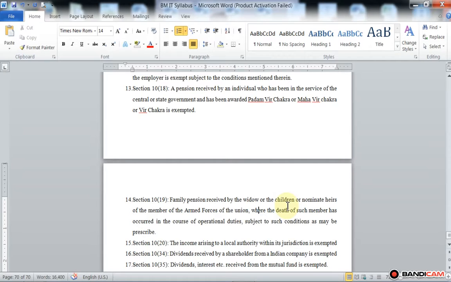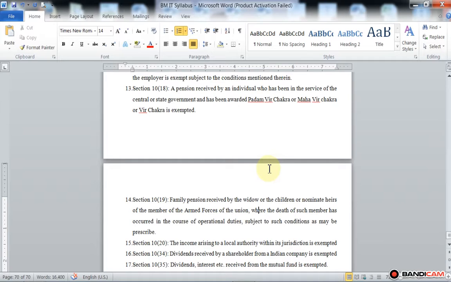So family pension received by a child or widow of a soldier is fully exempted, and certain conditions are prescribed in section 10 subsection 19.